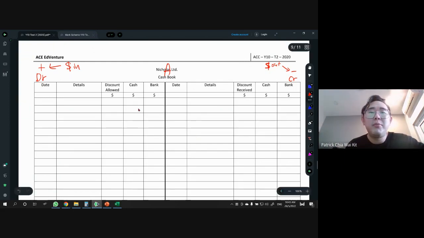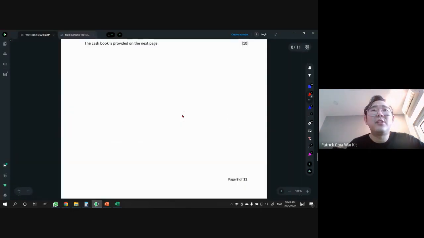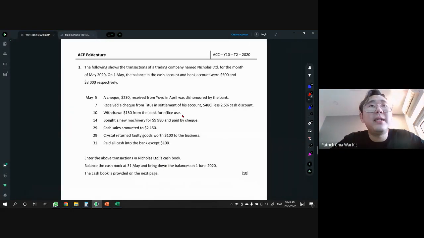So that's why I always put the amount in the money account, like is it cash account, bank account, and then left or right side, in or out first. I always do the number first. So let's look at the question now. What happened here is Nicholas, it's a trading business, and the balance in the cash account and bank account were 500 and 3,000 respectively.